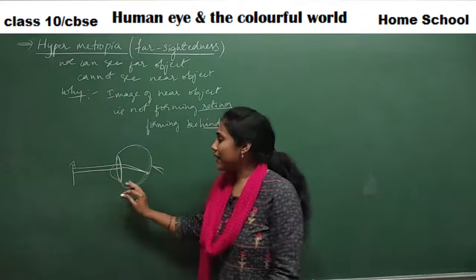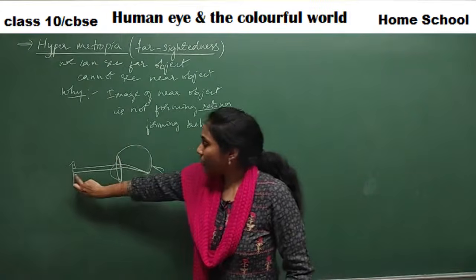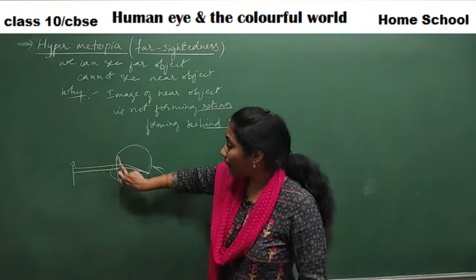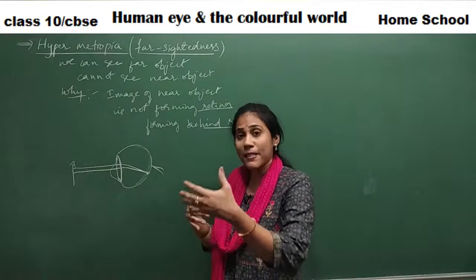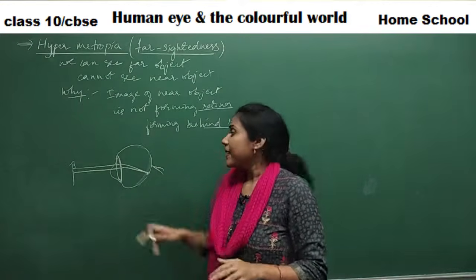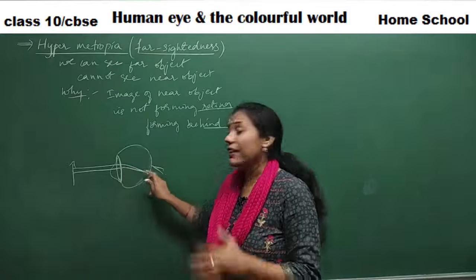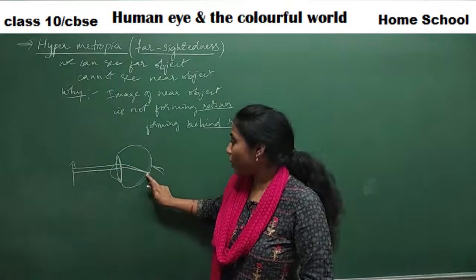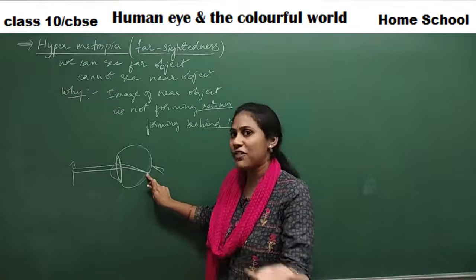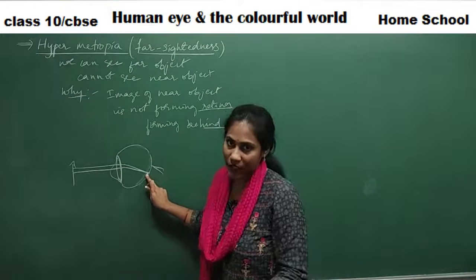What actually happens in the case of nearby objects is that the convex lens becomes thicker. Since it is becoming thicker, the focal length is decreased. That's the reason the image is forming on the retina, like we have studied under power of accommodation, right?